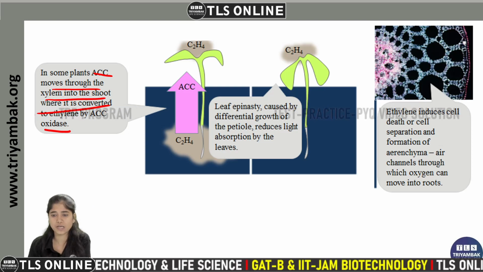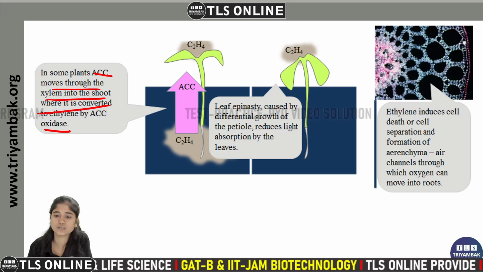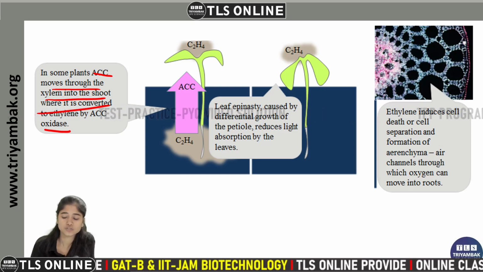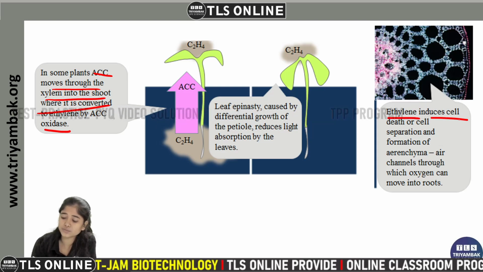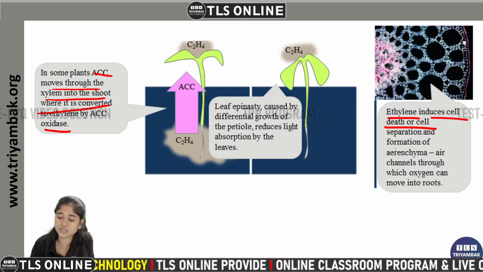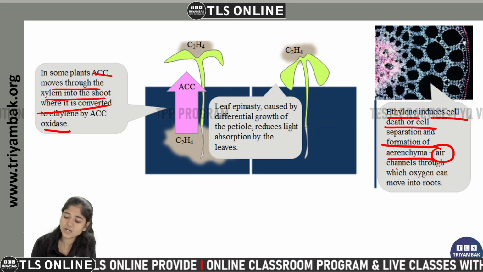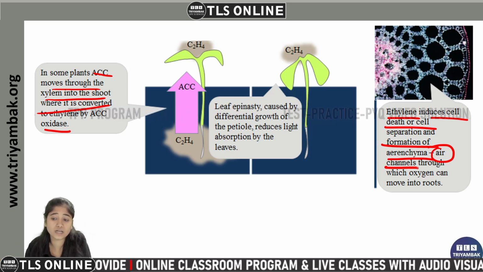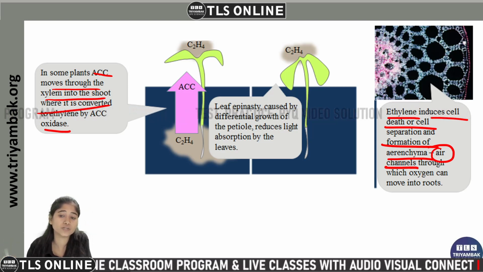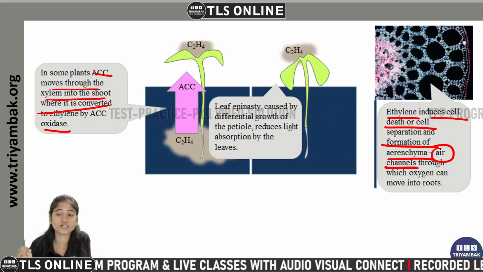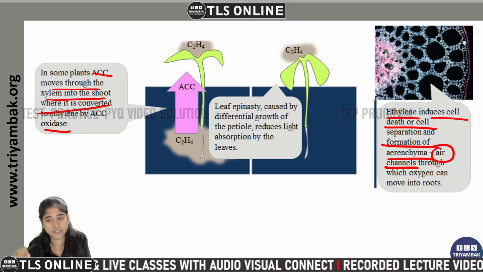This also causes leaf epinasty, caused by the differential growth of the petiole. So what does ethylene do? Ethylene induces cell death or cell separation and the formation of the Aerenchyma air channels. So Aerenchyma and air channels will form during the flooded condition, whenever hypoxic conditions are created